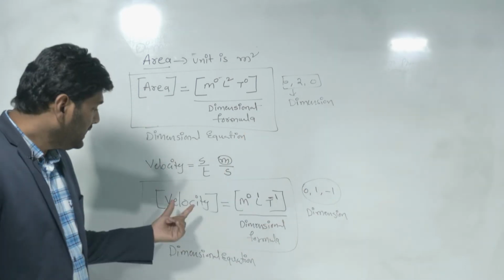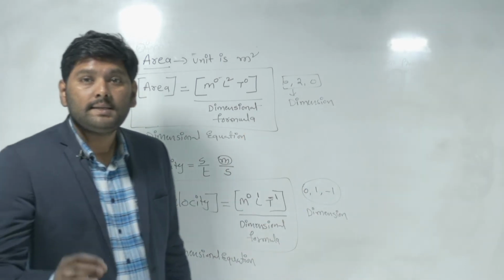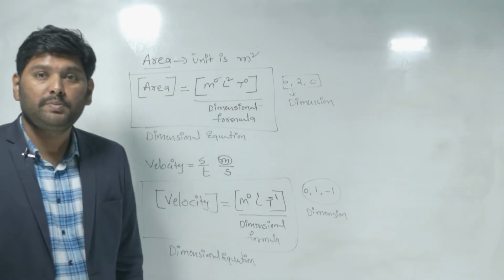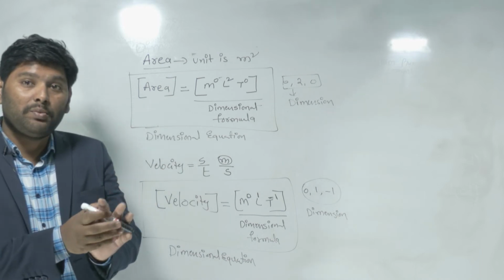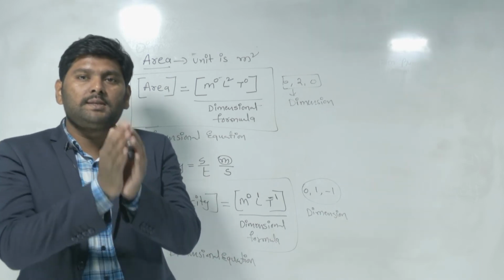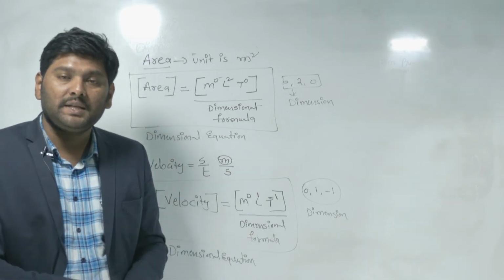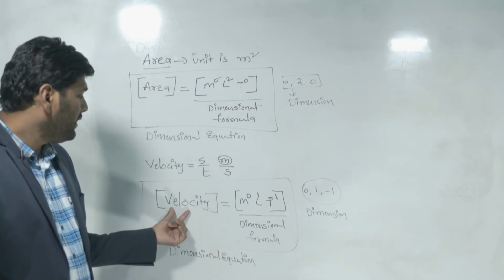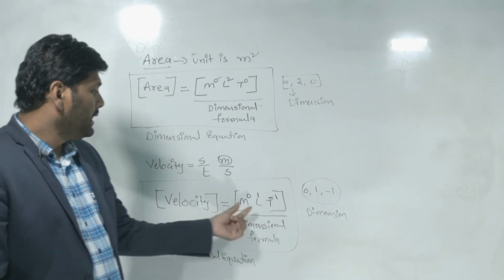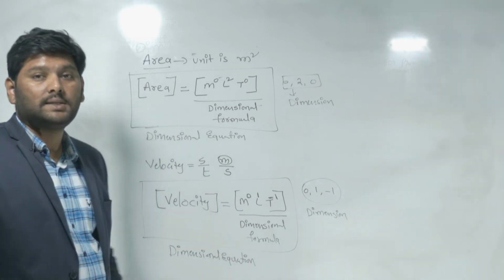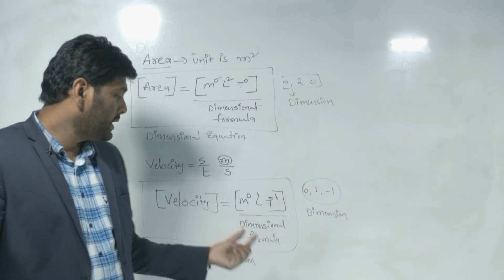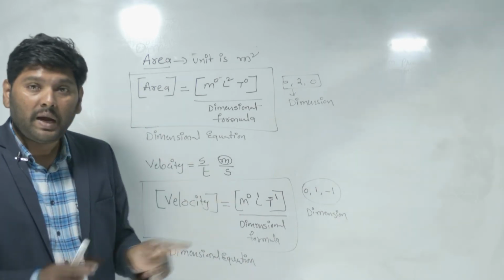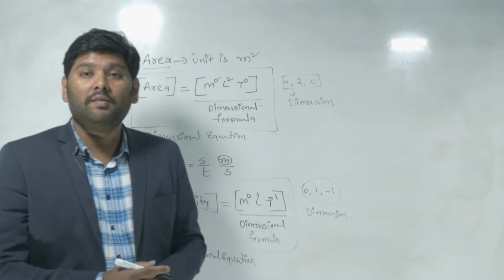See here, in the velocity, what is the mass power? Mass power is 0. What is the meaning here? Mass power 0 means the mass contribution is nothing in velocity. Similarly, the length dimension in the velocity is 1, because length participates to explain the velocity.